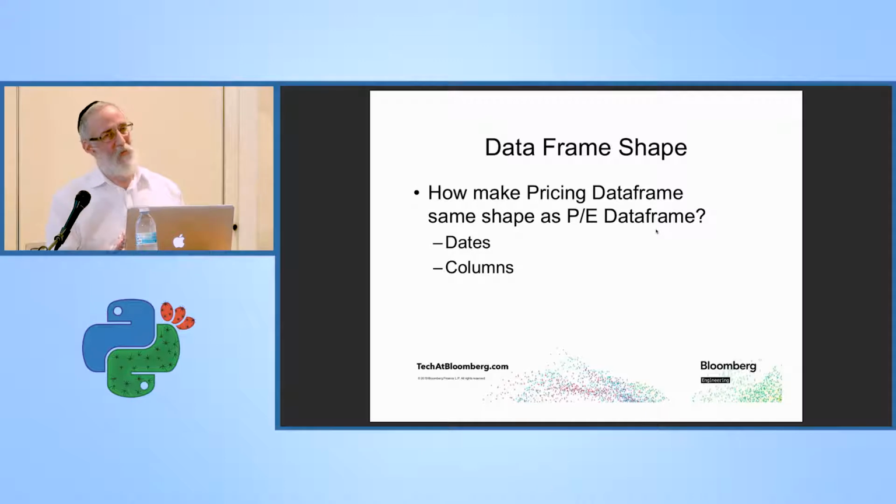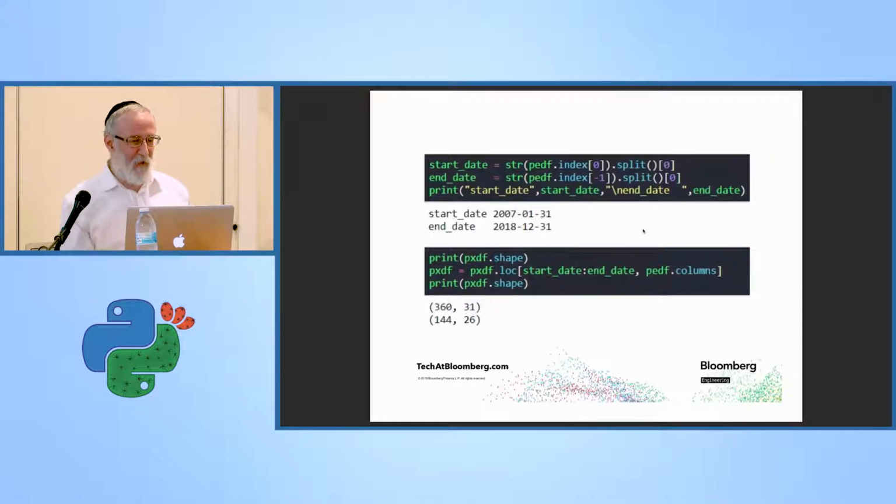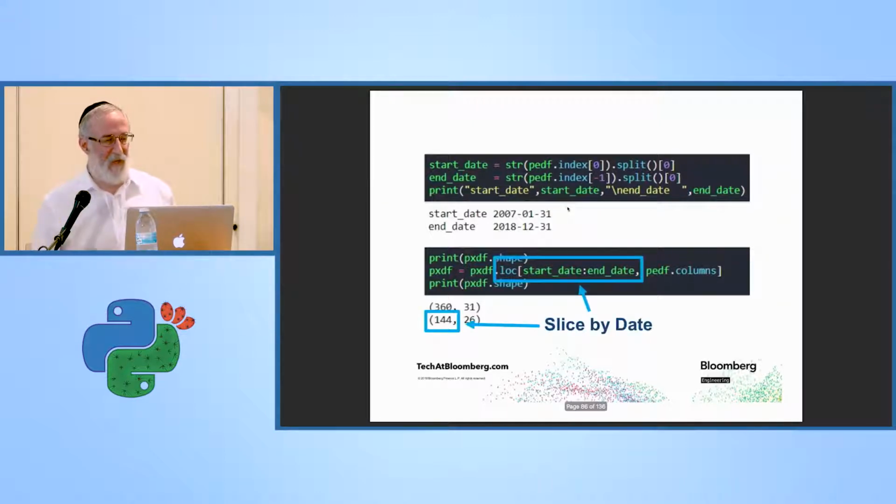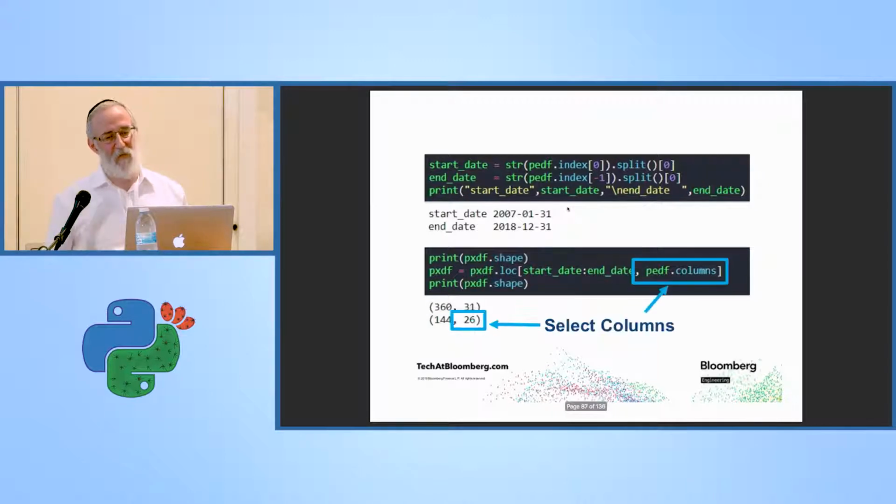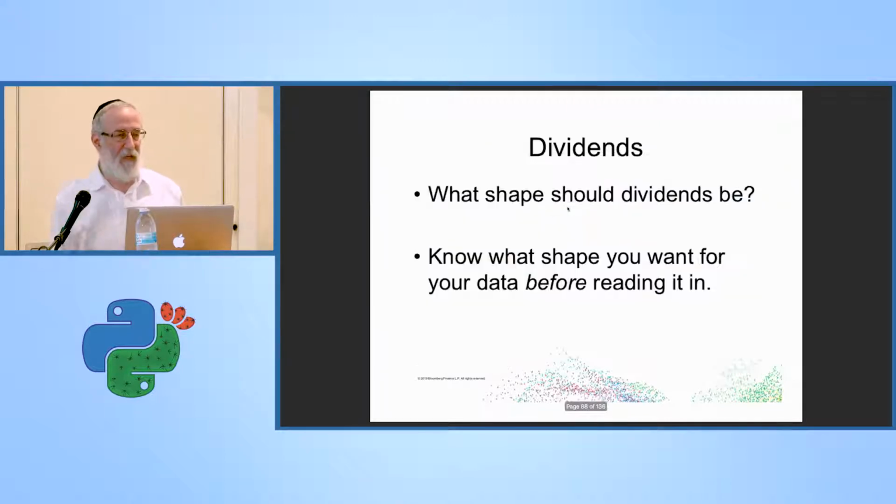So I want to get this data frame into the same shape as the PE ratio data frame. Now I could try to remember which stocks I deleted and which dates I deleted, but a nice handy dandy thing is that I can pull out the start date and end date from the PE ratio data frame, and I can use that to slice the prices data frame, and I can also put the columns from the PE data frame to select out of the pricing data frame, and now I have the pricing data frame the same shape as the PE data frame.